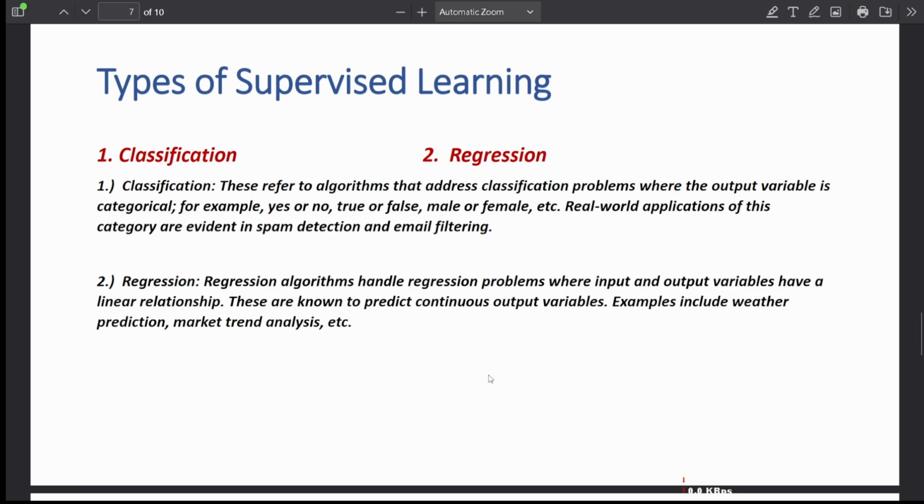If we talk about regression, regression is an algorithm that handles a regression problem where input and output variables have a linear relationship. These are known to predict continuous output variables. Examples include weather prediction, market trend analysis, etc.